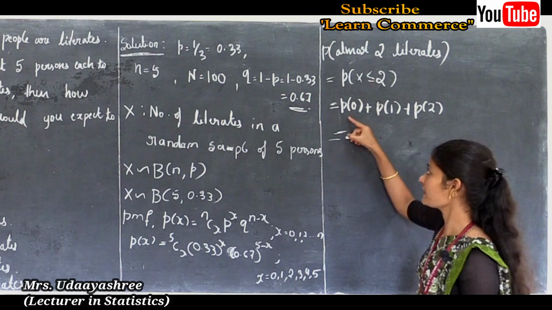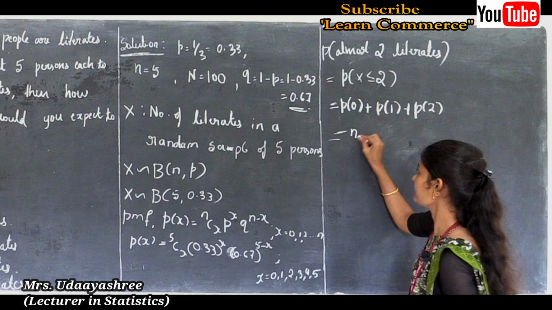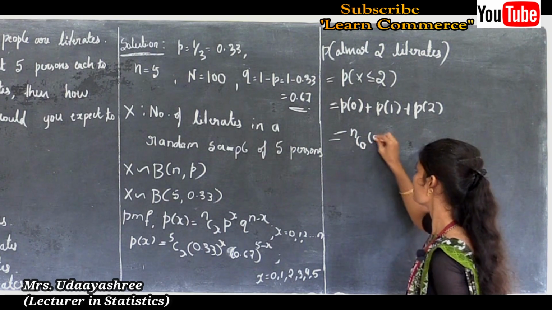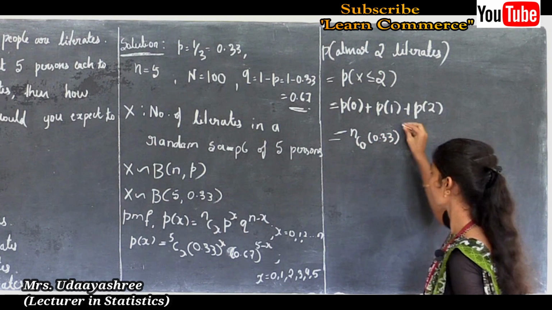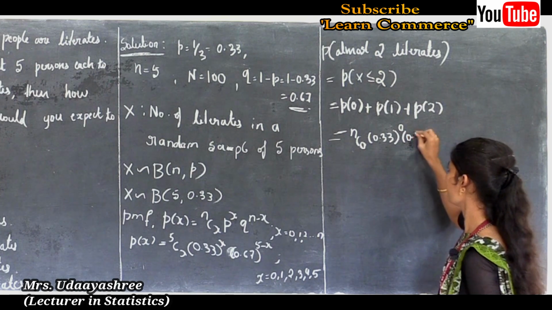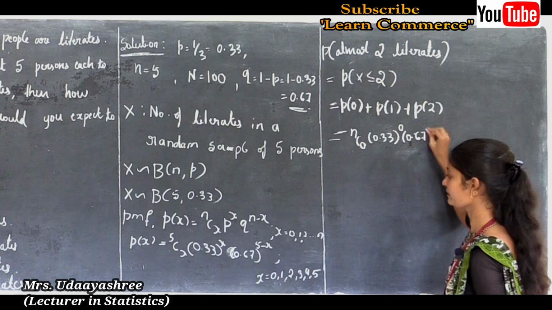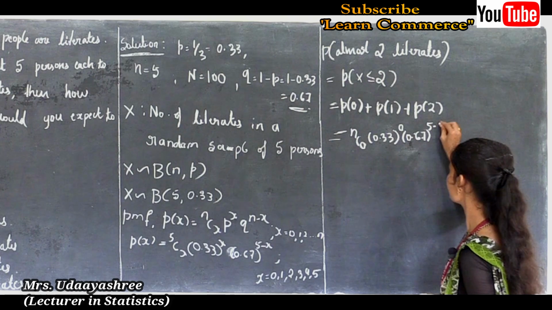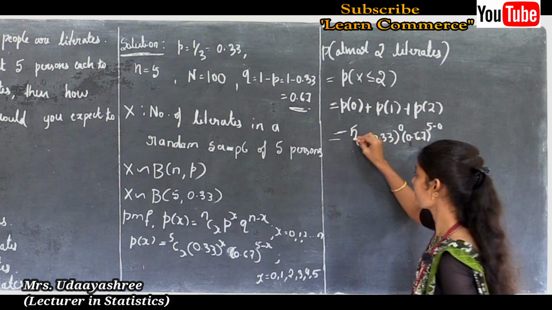P of 0 is NC0, 0.33 to the power 0 and 0.67 to the power 5 minus 0. Here n is 5.